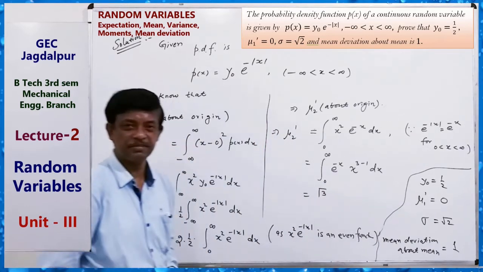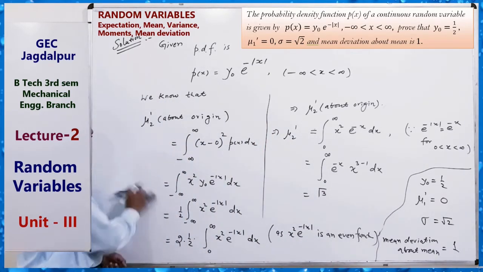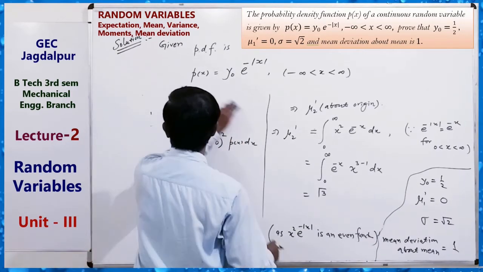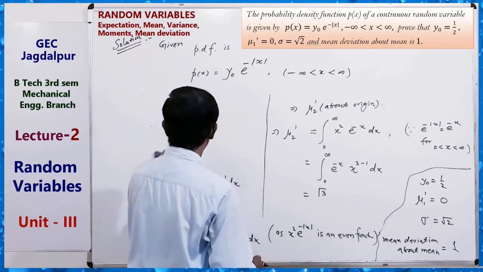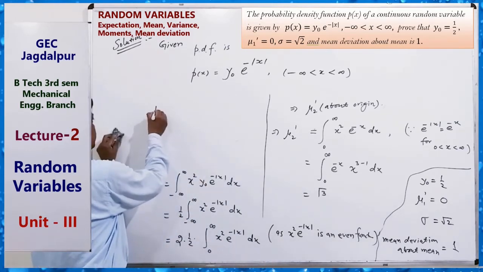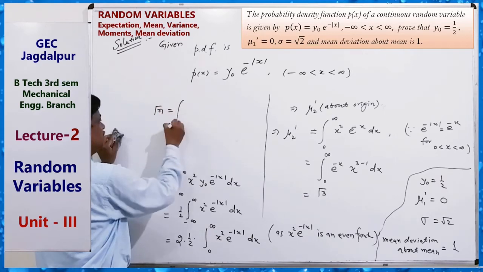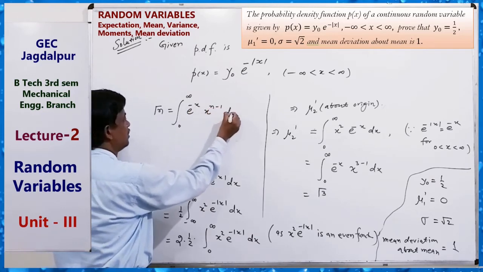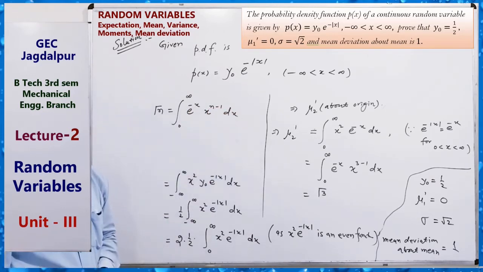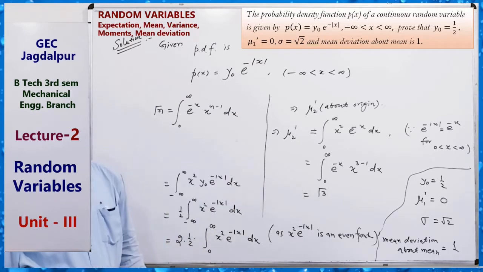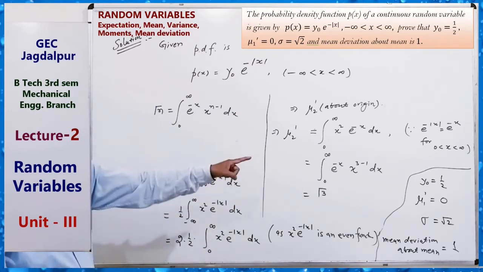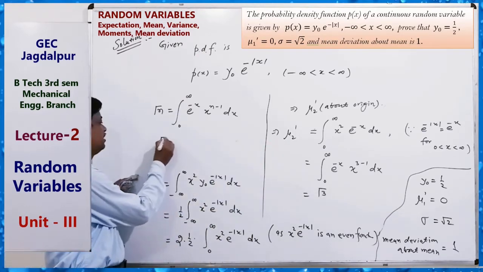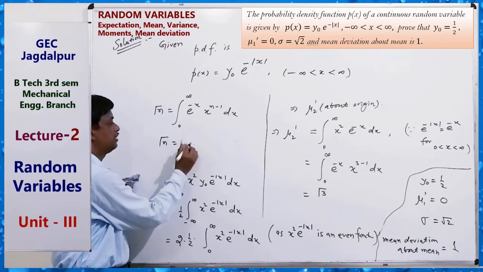You know the gamma function? Gamma n equals the integral from 0 to infinity of e to the power minus x, x to the power n minus 1 dx. This is the gamma function. So this can be written as gamma 3. And we know gamma n equals n minus 1 factorial if n is an integer value.